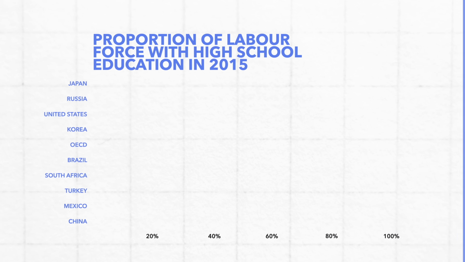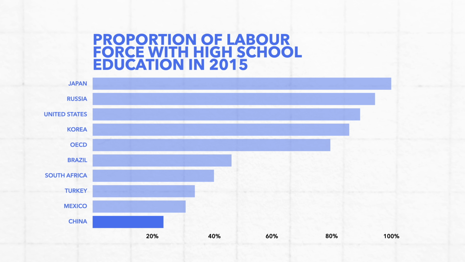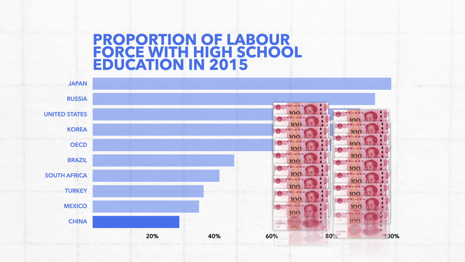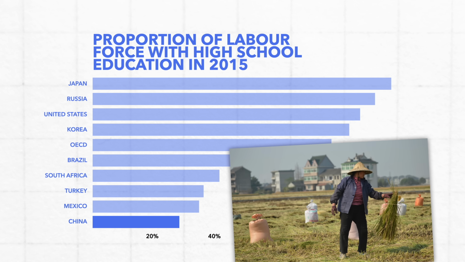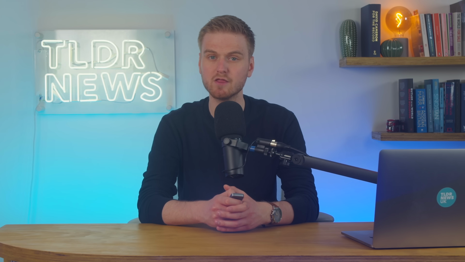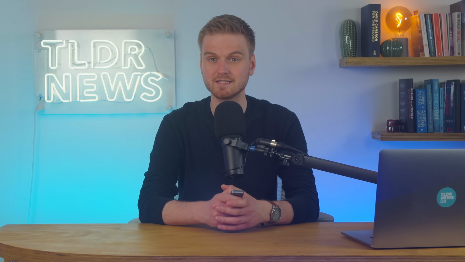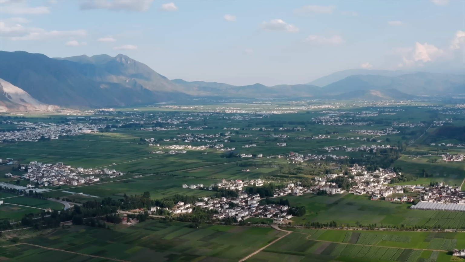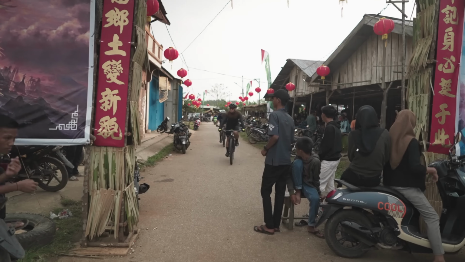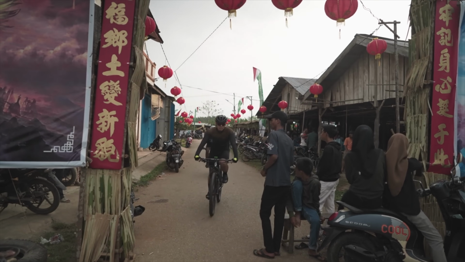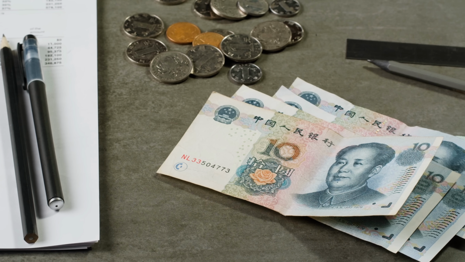Most of these people have less than a high school education, live on a monthly wage of less than 2,000 yuan, equivalent to about $200, and often work on a small family-run farm. In fact, China has by far and away the most urban-rural divide in the entire world, and this is the main reason why. Despite being a nominally communist country, China also has some of the world's most economic inequality more generally. So in this video we're going to have a look at China's economic inequality, the urban-rural divide, and why this presents both an economic and a political problem for the CCP.